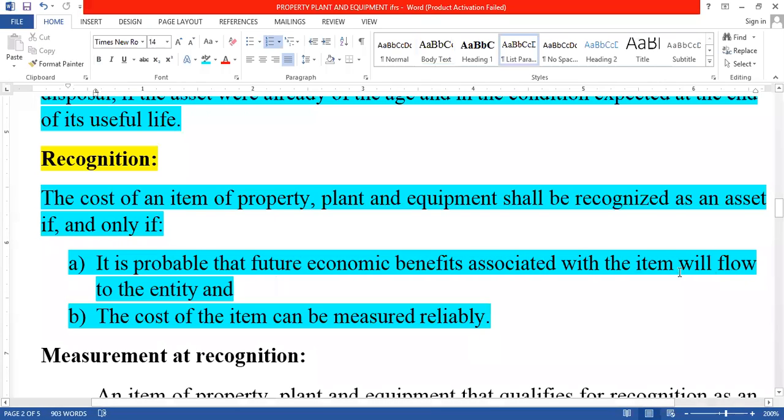This is the first condition. And the second condition: the cost of the item can be measured reliably.